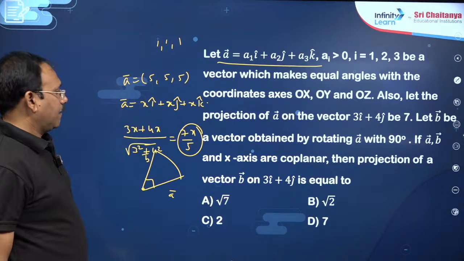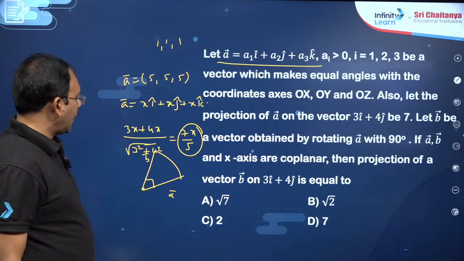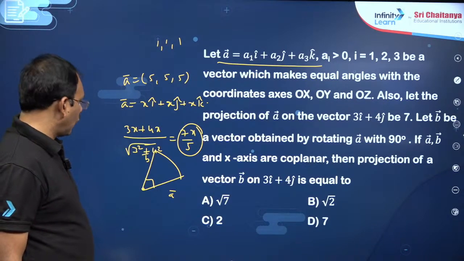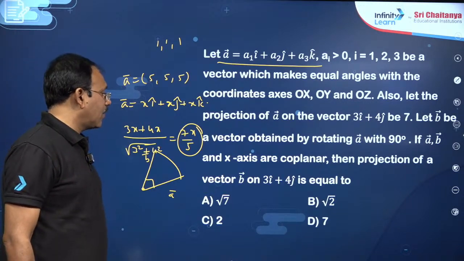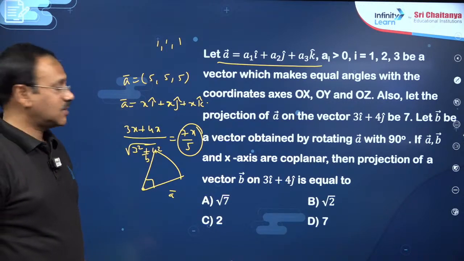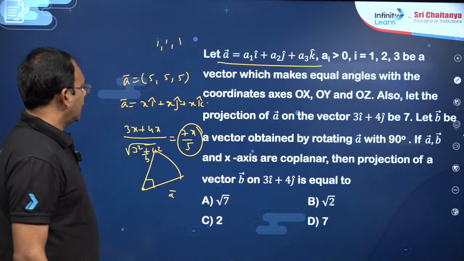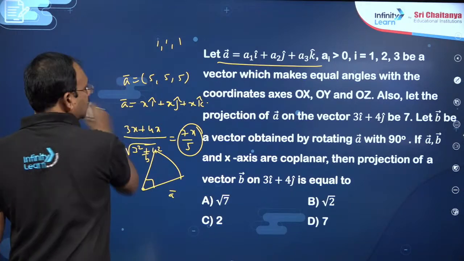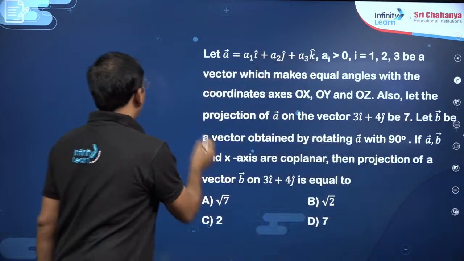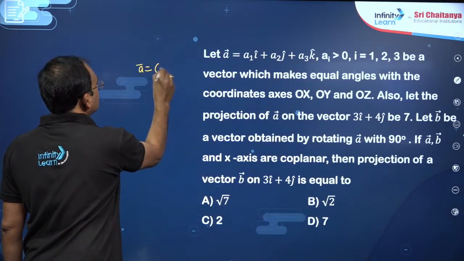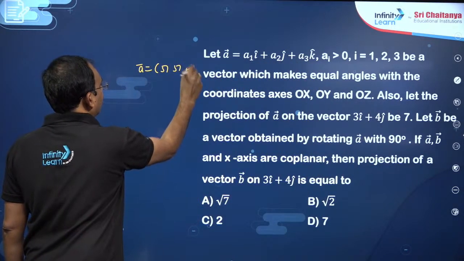Okay, yeah, rotating A bar with 90 degrees. If A bar, B bar and x axis are coplanar, then the projection of vector B bar on this... You see, dear students, once you know A bar, you got from this data that A bar is (5, 5, 5).